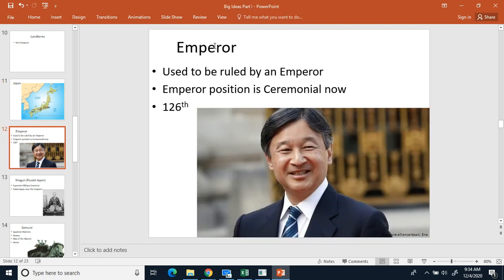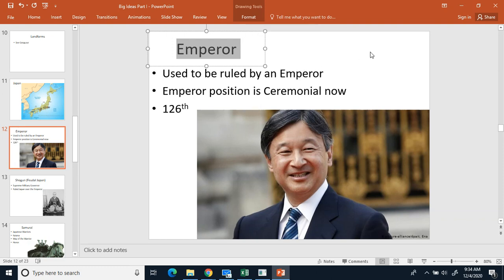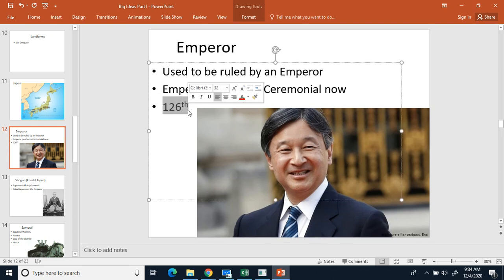When we talk about Japan, we talk about how they had an emperor. Go ahead and make a 1, write down emperor, and then an equal sign, 126. So the emperor, he's currently the 126th emperor of Japan, and that's Naruhito, who's in the picture. So you can see Naruhito right there. He's the current emperor of Japan.